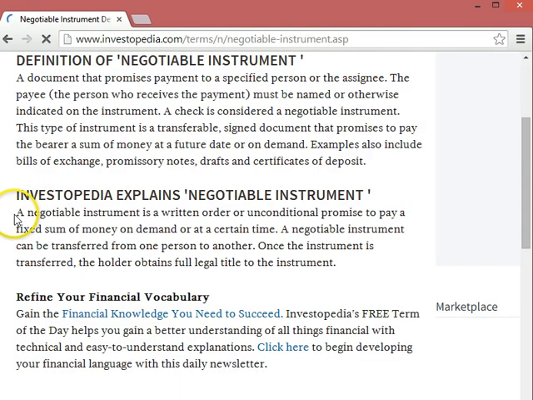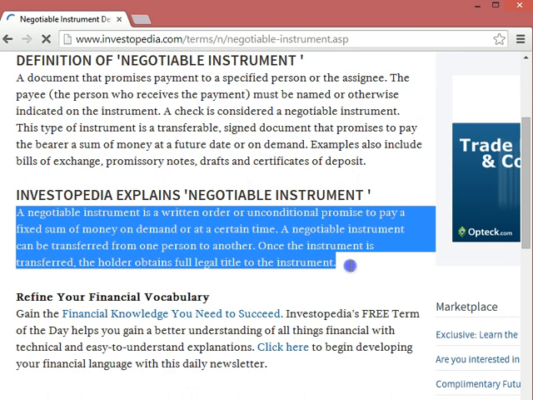Have a look at this definition here. A negotiable instrument is a written order or unconditional promise to pay a fixed sum of money on demand or at a certain time. A negotiable instrument can be transferred from one person to another. That's what makes it negotiable. Once the instrument is transferred, the holder obtains full legal title to the instrument, and therefore the rights arising under it. Note that there are 2 subtly different kinds of documents that this definition contemplates.